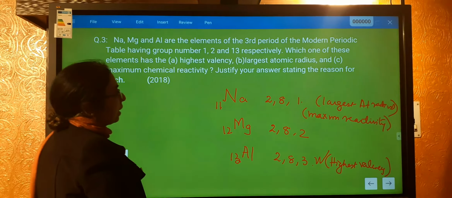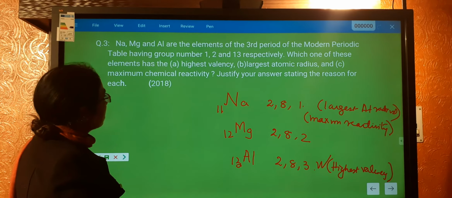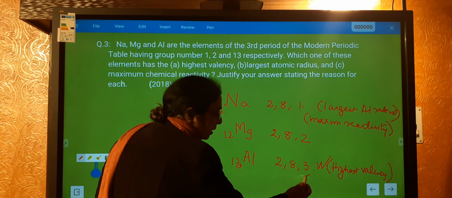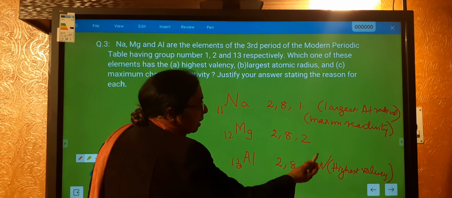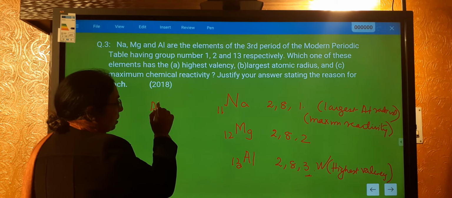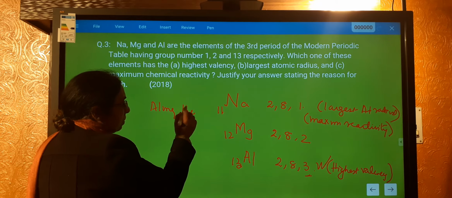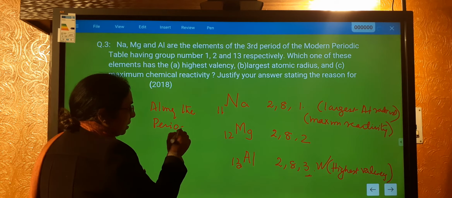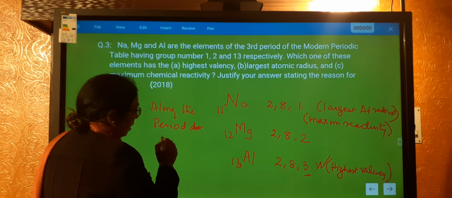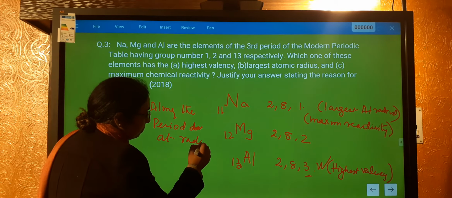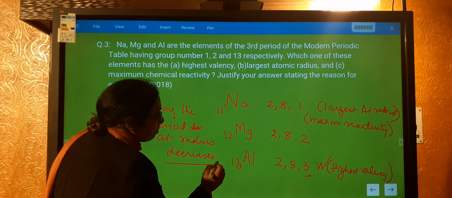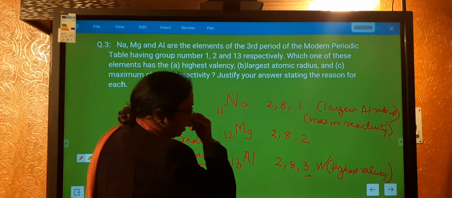Sodium is highly reactive. Justify your answer stating the reason for each. Valency, as shown already, aluminium has valency 3. For largest atomic radius, along the period the atomic radius decreases, so sodium has the maximum atomic radius.